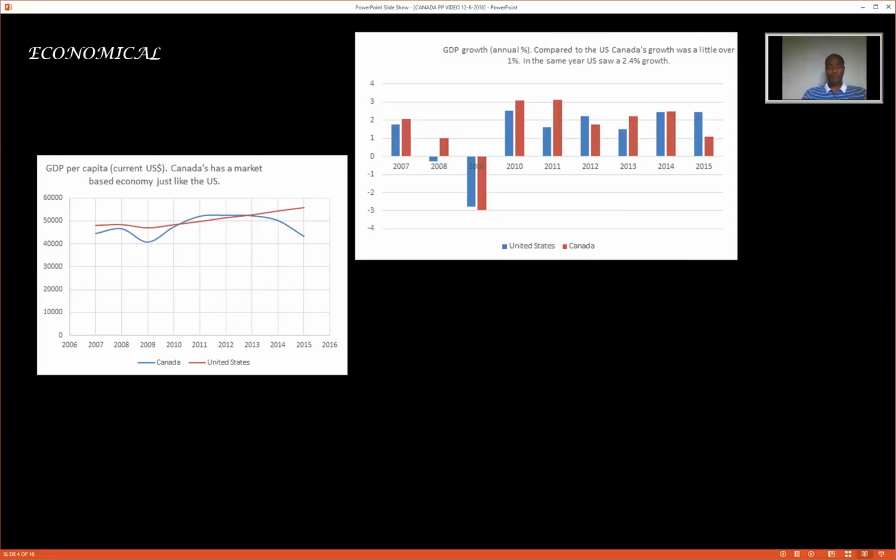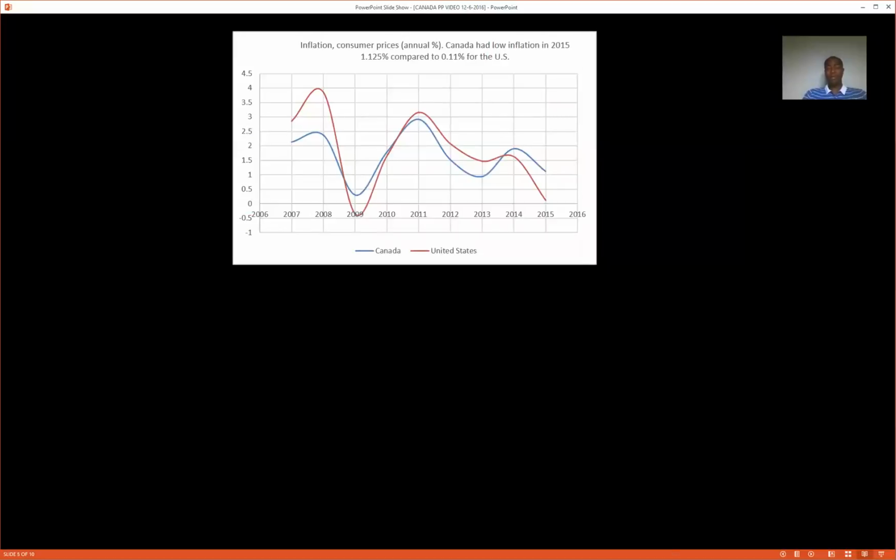Economic freedom. As seen in the graph, economic freedom for both the United States and Canada had been comparable in the past. In 2015, however, Canada's economic freedom on a scale of 0 to 100 was 75.4, while the United States was 78 during the same time period.